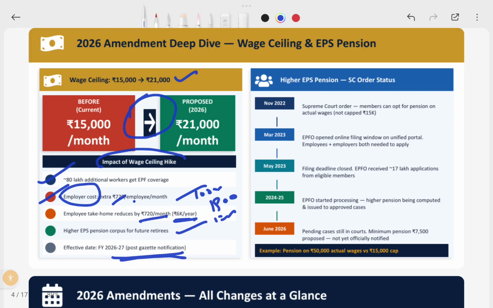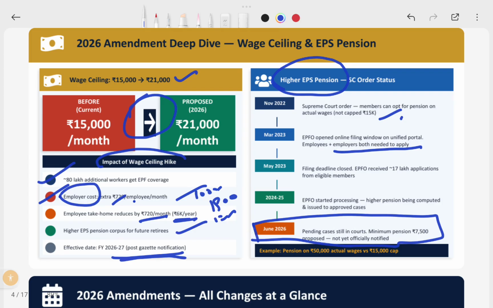And earlier Supreme Court members opted for the pension, earlier there was a higher pension scheme, right? Under the Supreme Court higher pension scheme, earlier it was not capped at 15,000. So in 2023 it was online, and employees and employers both needed to apply. And then in 2024 the filing deadline was closed. Now in 2026 it is still in the cases. So what does it mean? Employees' pension has to be increased. Earlier there was no ceiling limit, not capped at 15,000. Now it is capped at 15,000 in 2022. They have removed that cap under this order.